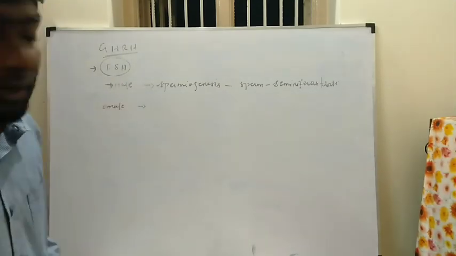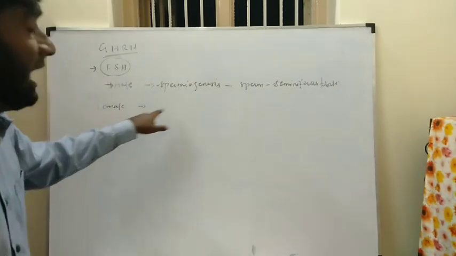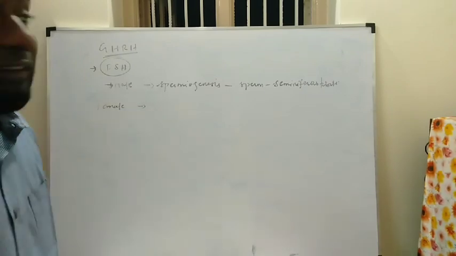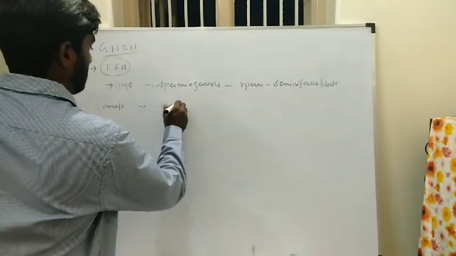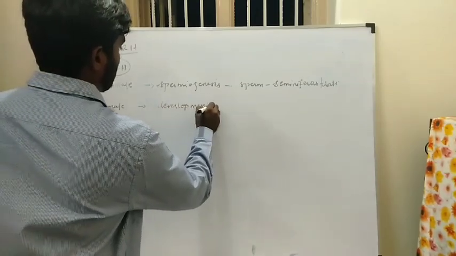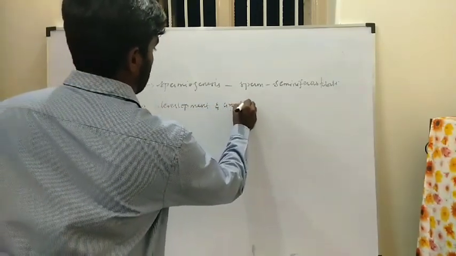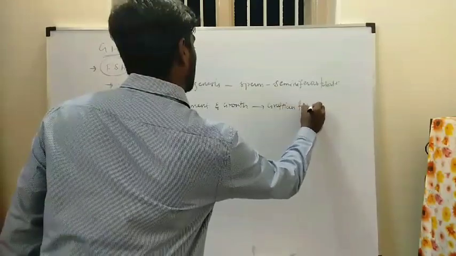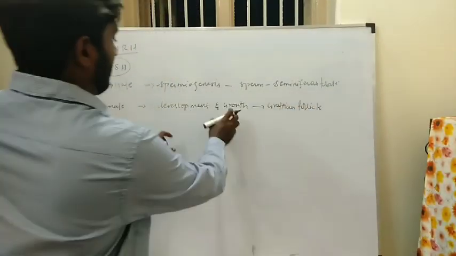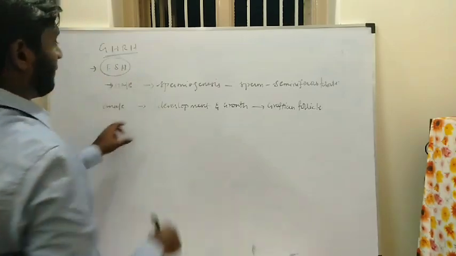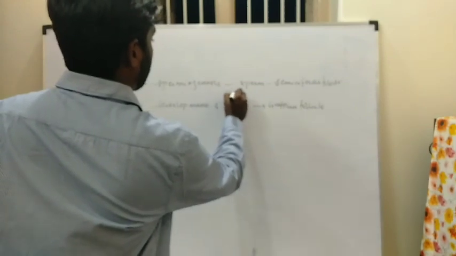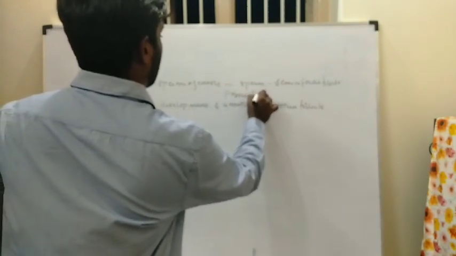What is the FSH hormone of the female? The female FSH acts to develop the Graafian follicle, its development and growth. The Graafian follicle is the mature follicle where the secondary oocyte will be released. The function of FSH in the female is to develop the Graafian follicle from the primordial follicle.